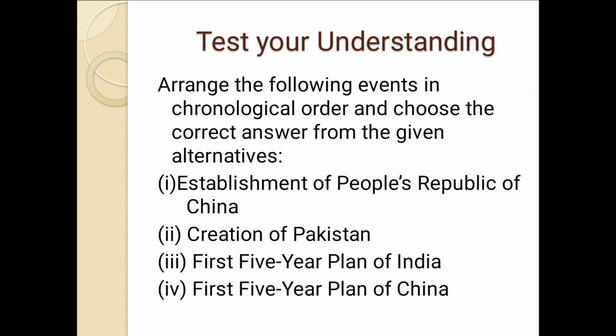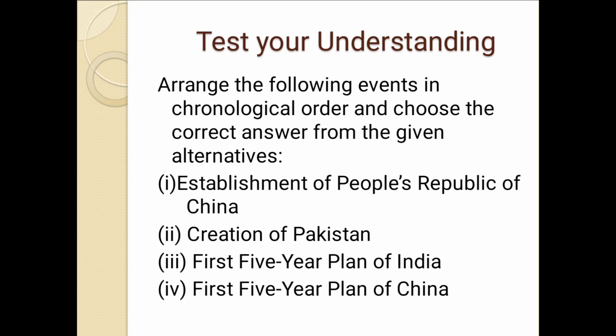Now, test your understanding. You have been given some events, and you need to arrange these events in chronological order. So all of you know chronological order is the order according to the year. Number first, establishment of People's Republic of China. Second, creation of Pakistan. Third, first 5-year plan of India. And fourth, first 5-year plan of China. So you must remember the years when these events occurred.